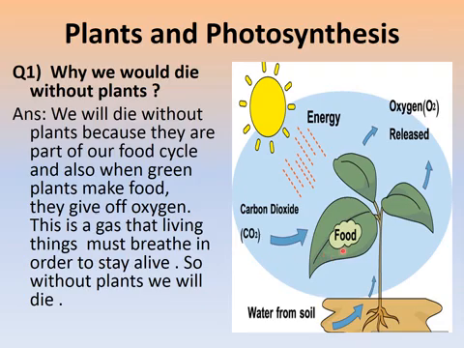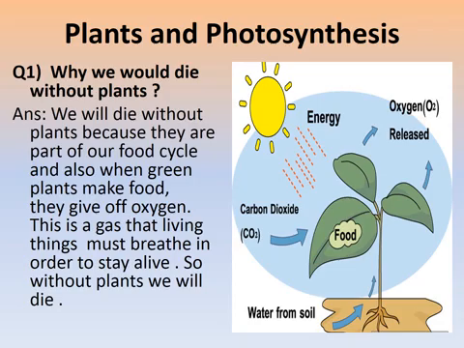So when there are no plants, we cannot eat vegetables, we cannot take any fruits. When there are no plants, there will be no grass, there will be nothing to eat for animals, so animals will die. So ultimately, for humans, there will be nothing to eat. Most of the things will not be there for humans for their food. And the most important thing is then oxygen. If there is no oxygen, we will die, because if we stop breathing in, we will die. So this is the reason why we say if there are no plants, there will be no life.